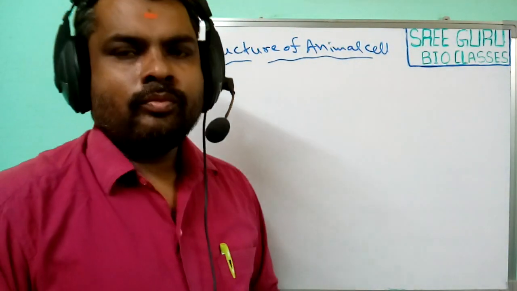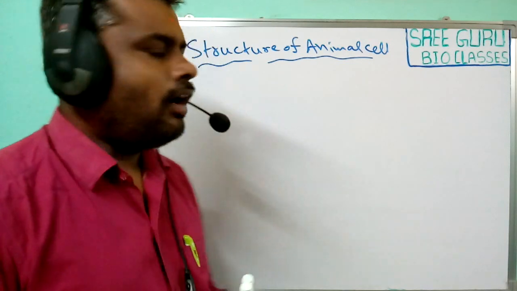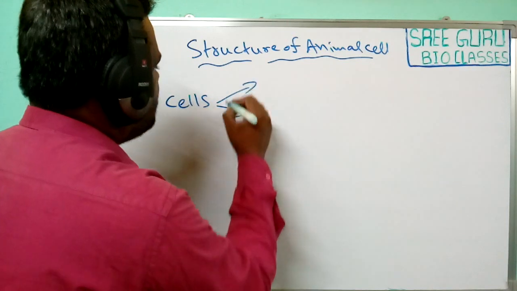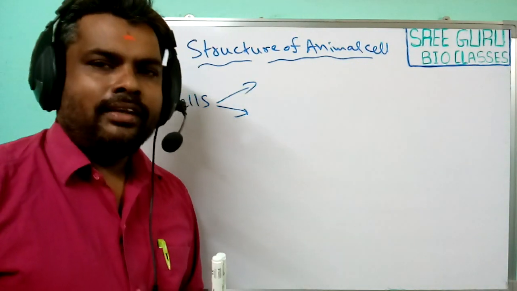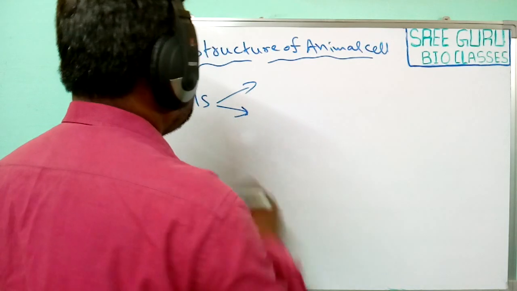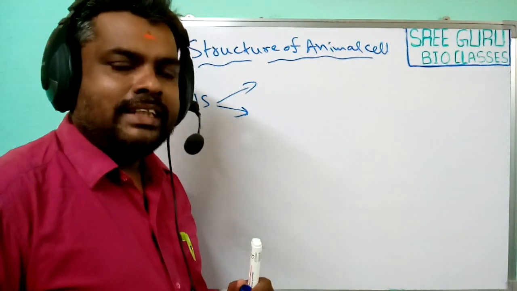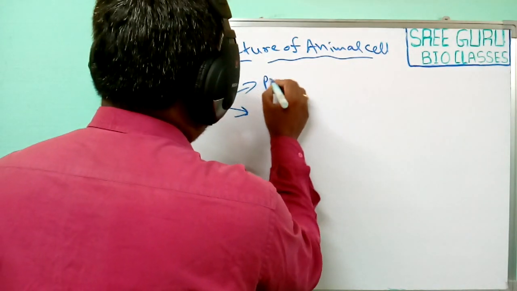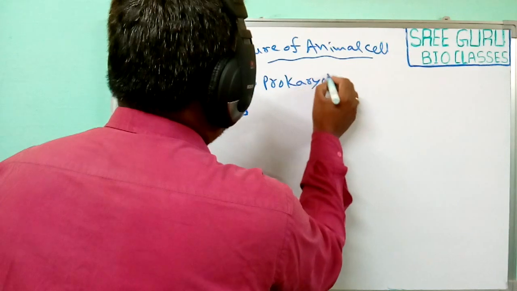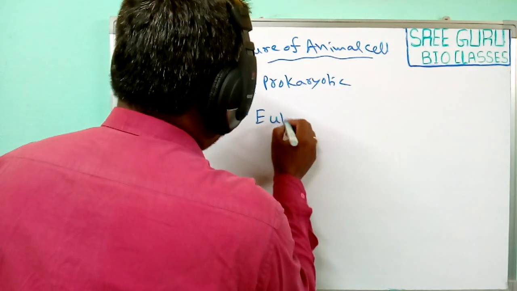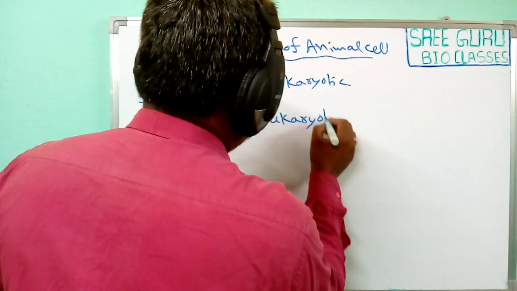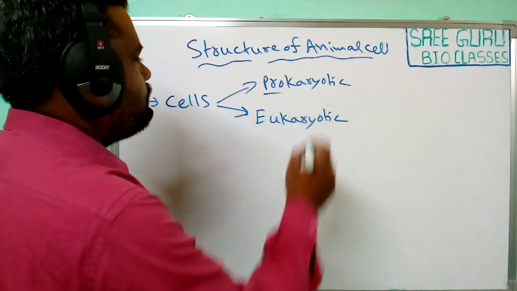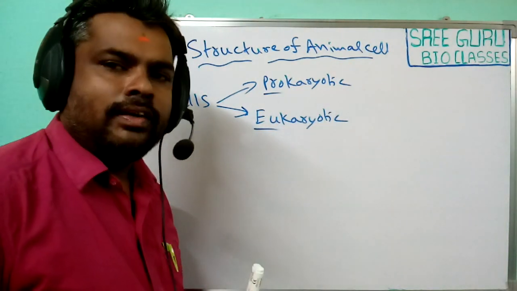As we know, all living organisms are made up of cells. Generally, cells are classified into two types based on the presence or absence of a nucleus. These cells are divided into prokaryotic cells and eukaryotic cells. So cells are categorized into two categories: one is prokaryotic cell, another is eukaryotic cell.